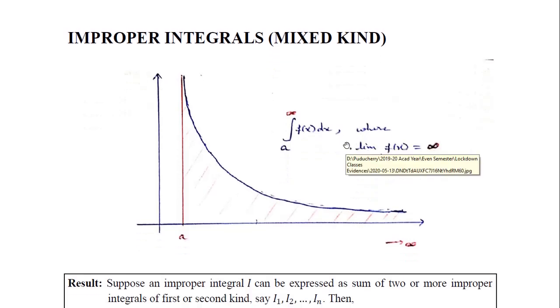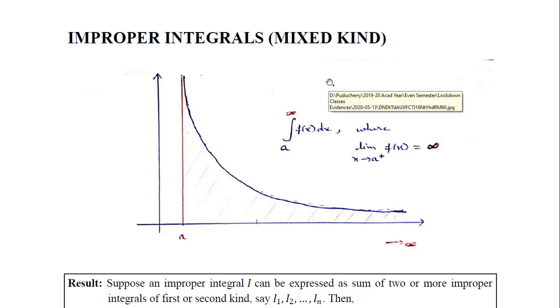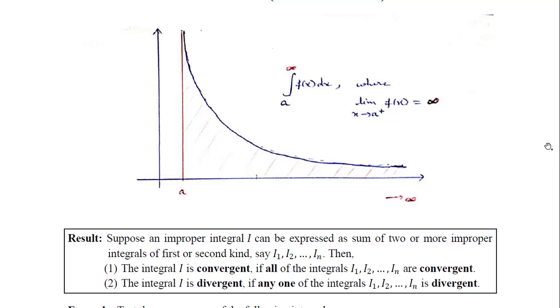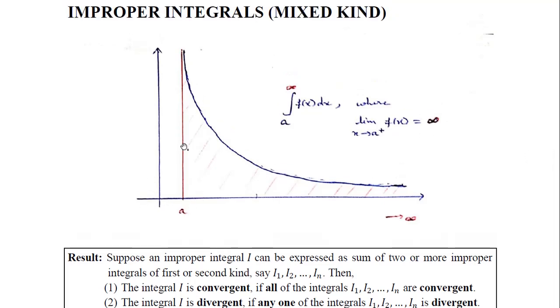Now, again, we can extend this improper integral concept to the mixed kind. We had already understood the first kind and second kind. If you see this diagram, the problem is in both senses, the upper side and the lower side. As x extends to infinity, this interval is unbounded, and the function at the lower limit is also unbounded.